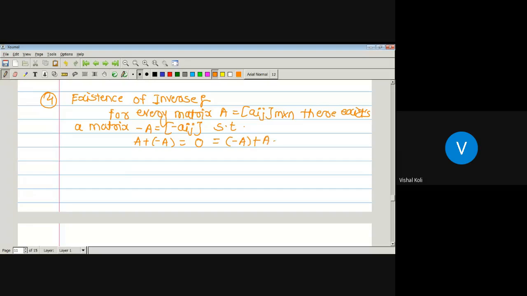For example, suppose A is a matrix having elements 1, 2, 3, and 4. Then minus A is a matrix obtained by multiplying each element of A by minus 1. Then it is minus 1, minus 2, minus 3, and minus 4. And we add these two matrices, A plus minus A, which is equal to 1 minus 1, 0, 2 minus 2, 0, 3 minus 3, 0, 4 minus 4, 0, and similarly minus A plus A, which implies this minus A is the inverse of A. So that would be the existence of inverse property.